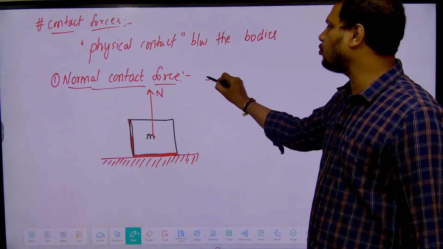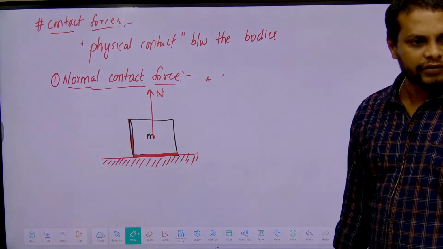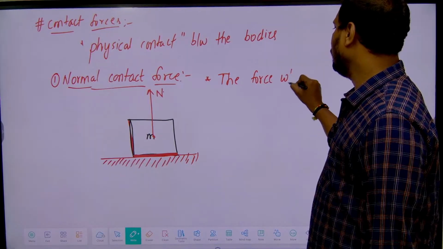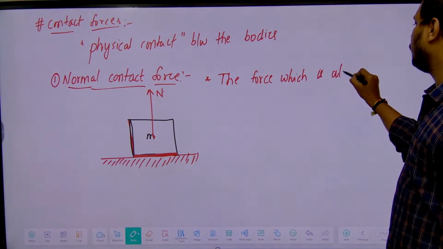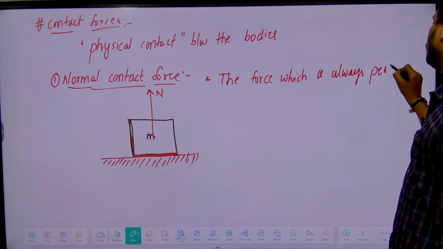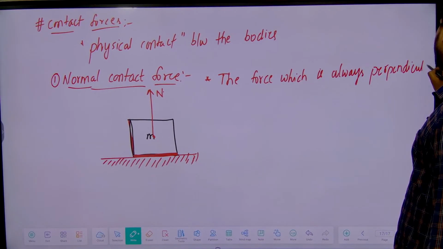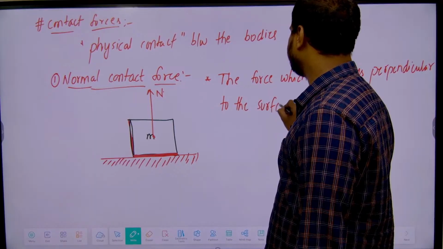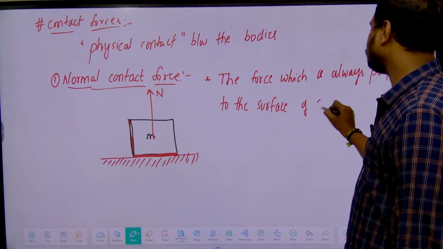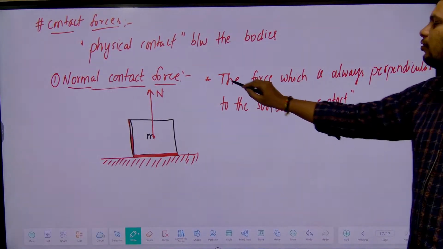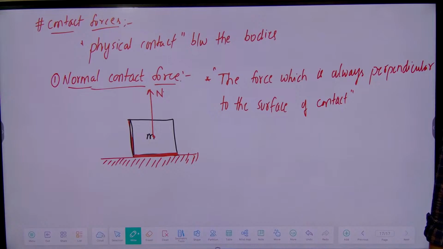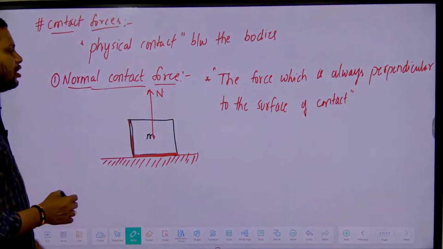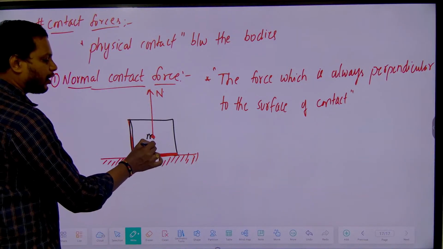Are you clear? So what is normal contact force? The force which is always perpendicular to the surface of contact, that is called the normal contact force.